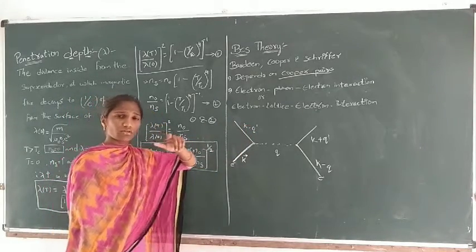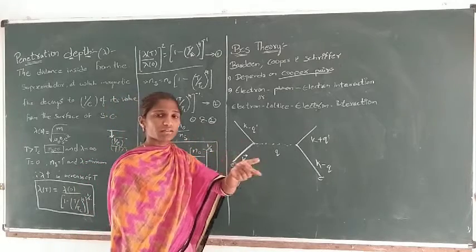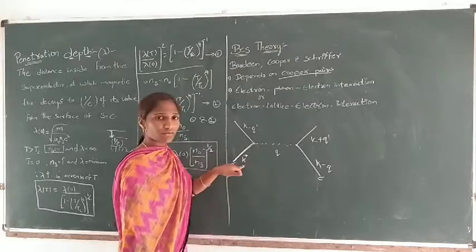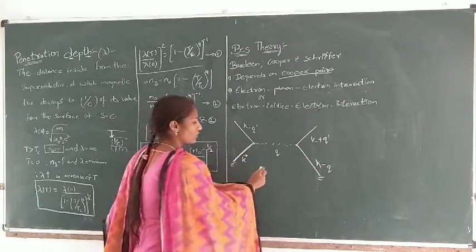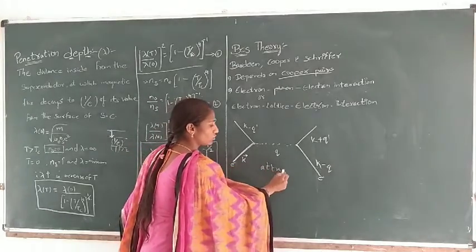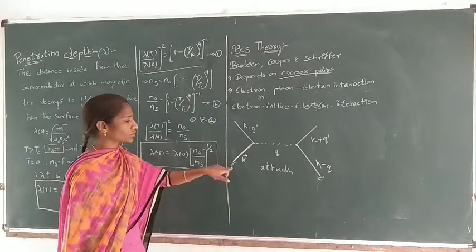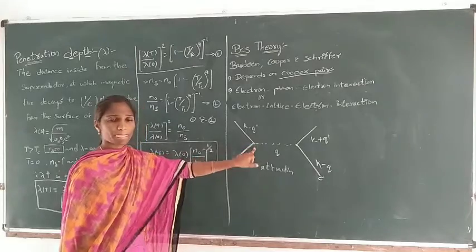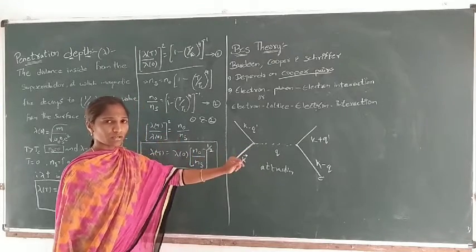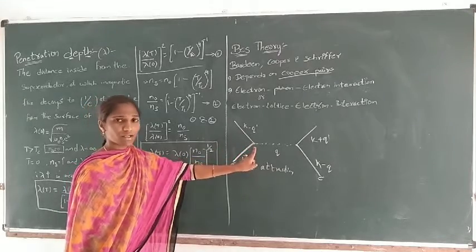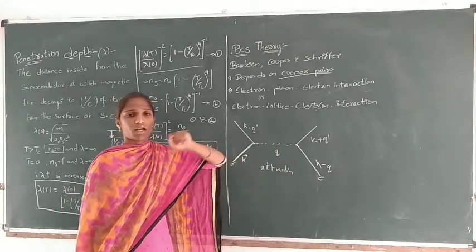Generally, if an electron collides with another electron, there will be a repulsion. But here we develop a force of attraction between the two electrons. So listen clearly: the electron collides with the lattice ion with a certain momentum. Then some part gets scattered with a certain momentum, and some part moves with the ion.